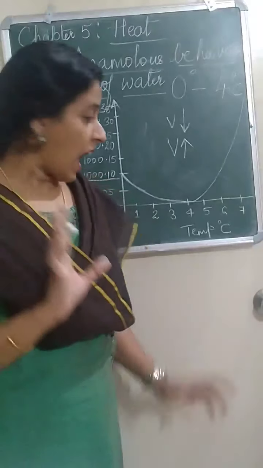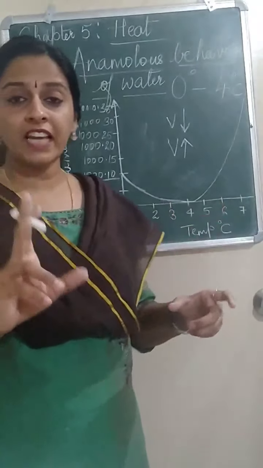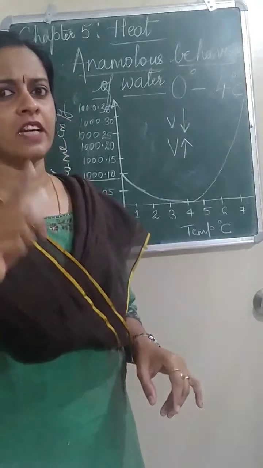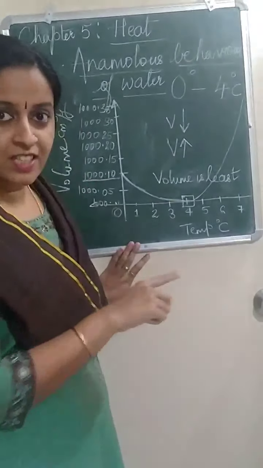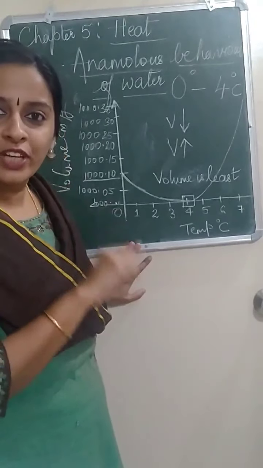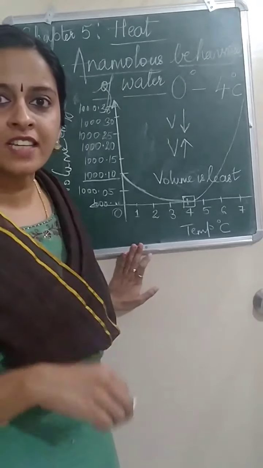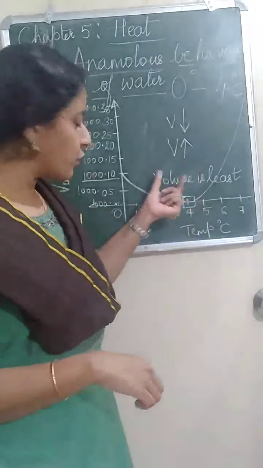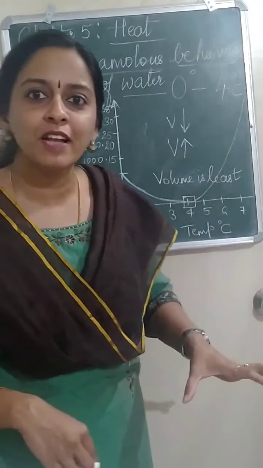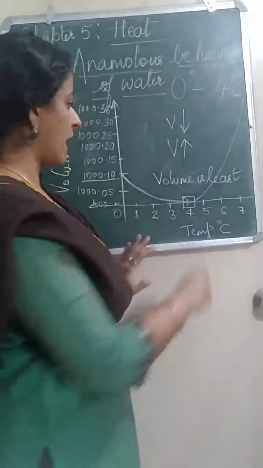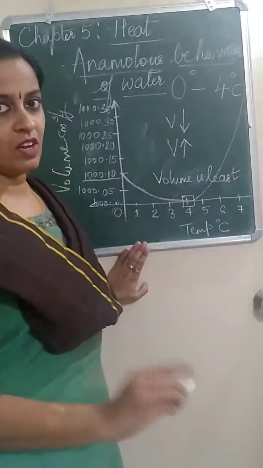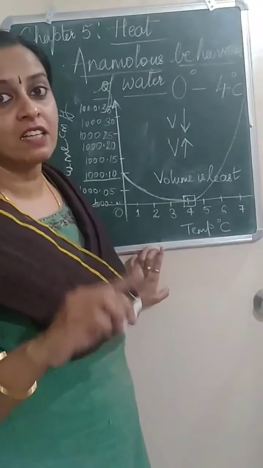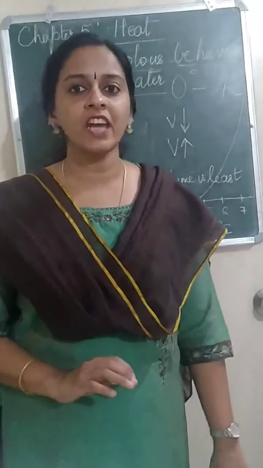Now, understood the graph? Now, one thing you should always connect. When the volume decreases, density increases. Volume is least at 4 degrees Celsius. What about density? Volume and density are opposite, no? If volume is least, the density will be maximum at 4 degrees Celsius. Okay? Volume is least at 4 degrees Celsius. Density is maximum at 4 degrees Celsius.